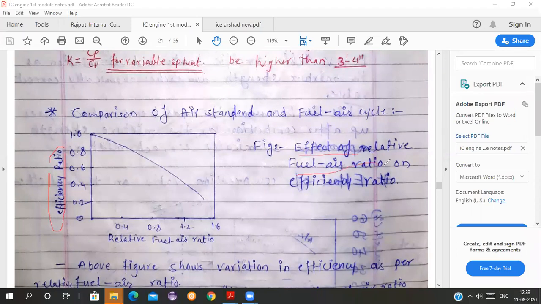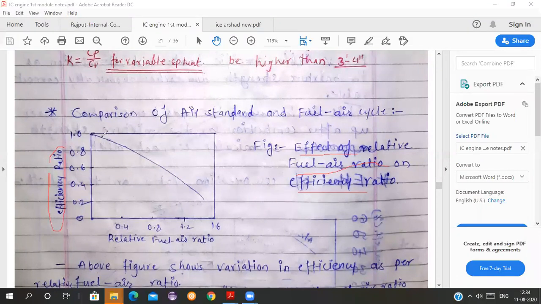What is happening? As the relative fuel air ratio, phi, is increasing, we are taking more fuel as compared to the stoichiometric ratio. What is happening? Your efficiency is decreasing.